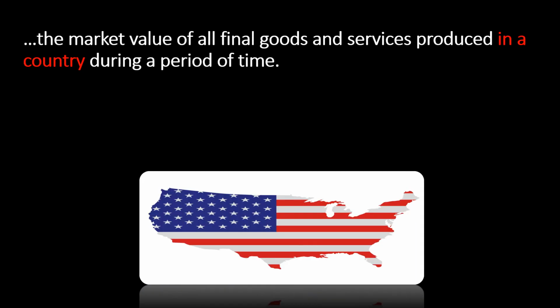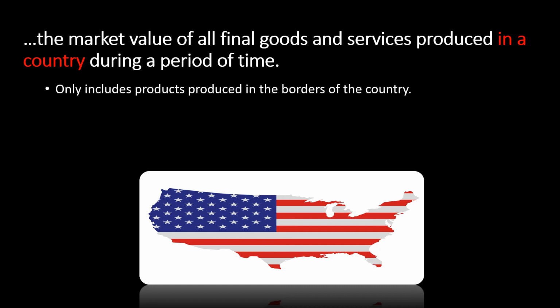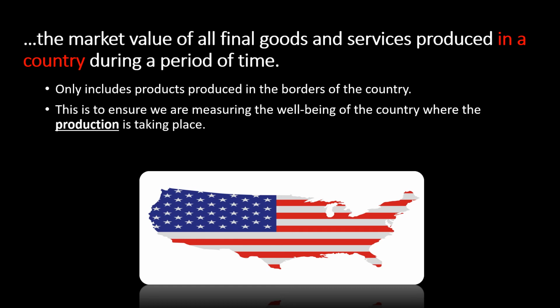The next part of this definition is it says in a country. GDP only includes products that are produced within the borders of a country. This is different from GNP, which I'll have a future video on as well, but GDP is just gross domestic product. It does not matter who's making the production as long as it's within the borders of the country we're looking at. This is to ensure that we're measuring the well-being of the country where the production is taking place, because where the production is taking place is where we're going to see the jobs, where we're going to see the income, and hopefully where we're going to see the increase in well-being. So remember, production will hopefully lead to jobs and income, which will hopefully lead to overall well-being.